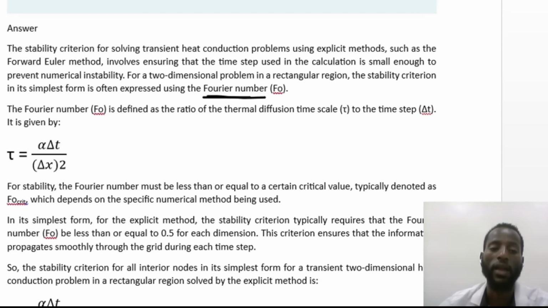It is usually given by the formula tau equals alpha times change in t over change in x, the whole squared. For stability, the Fourier number must be less than or equal to a certain critical value, denoted as Fo critical, the critical Fourier number, which usually depends on the specific numerical method being used.